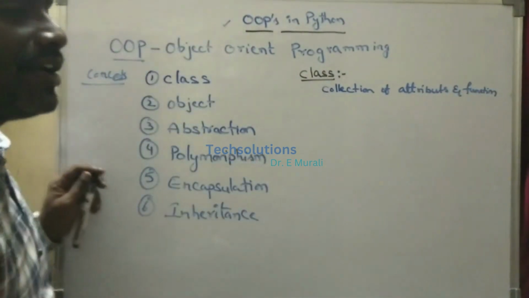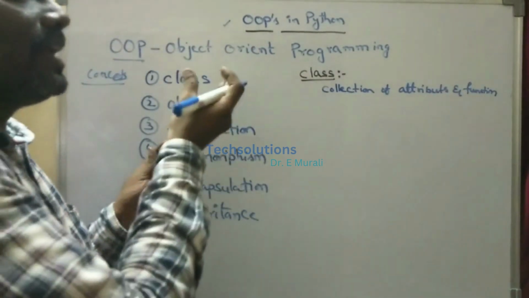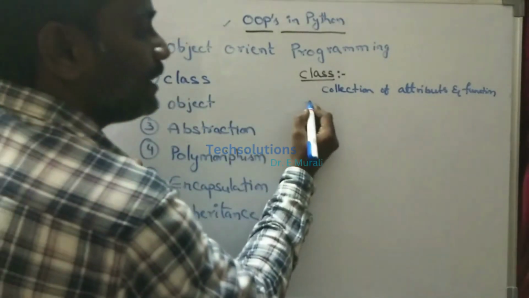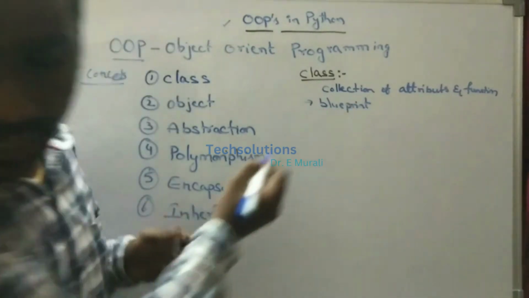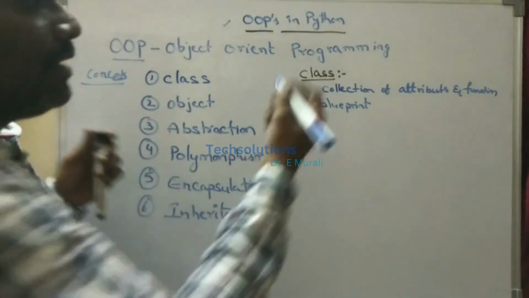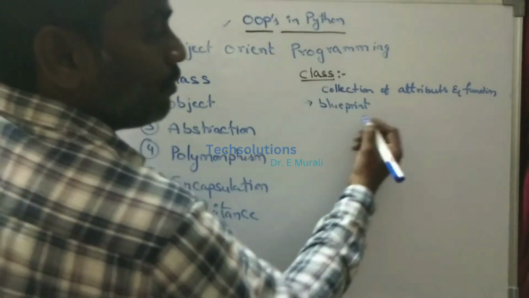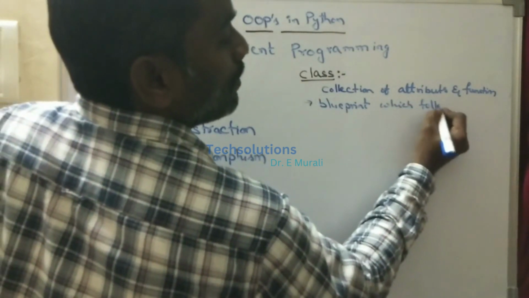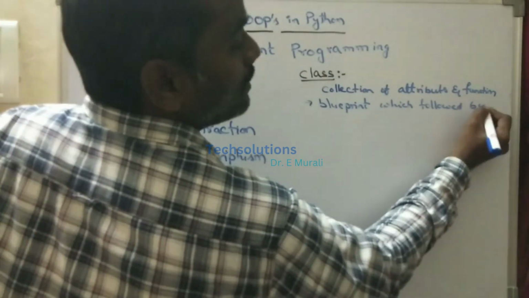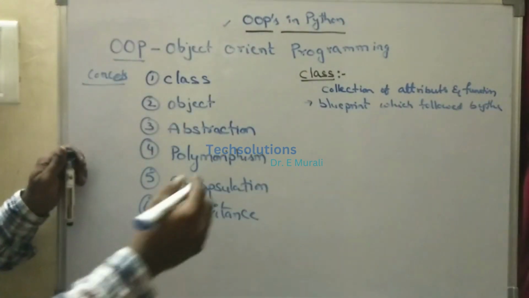A collection of attributes and functions is called a class, or you can simply say it is a blueprint. It is a blueprint which is followed by the object.